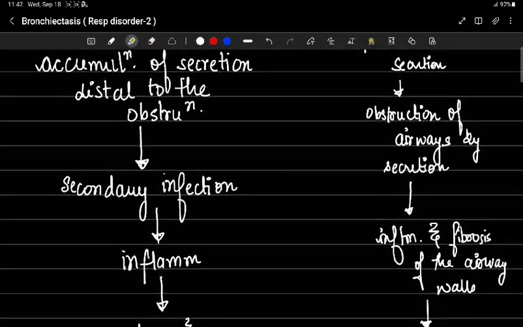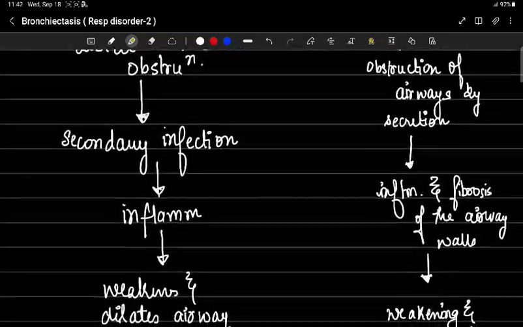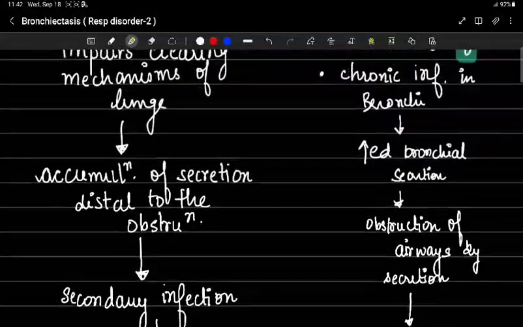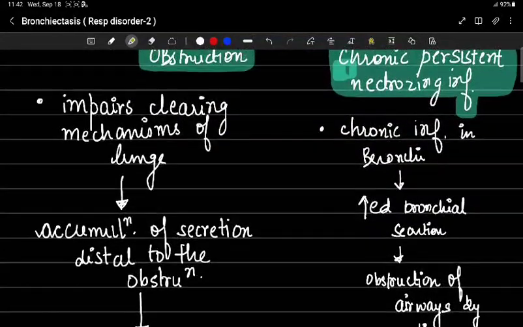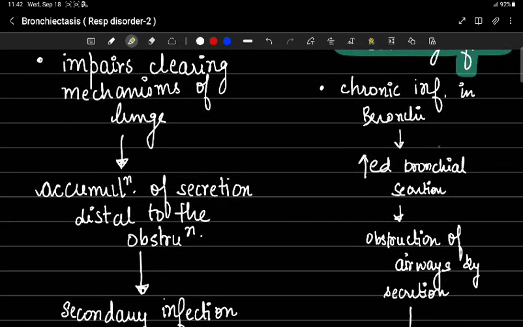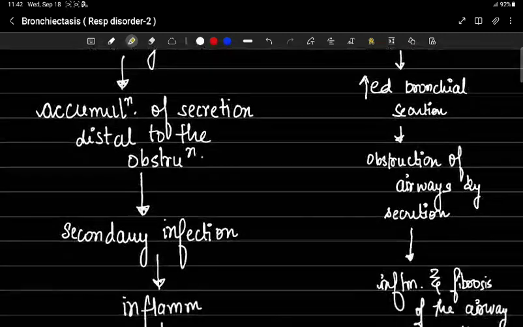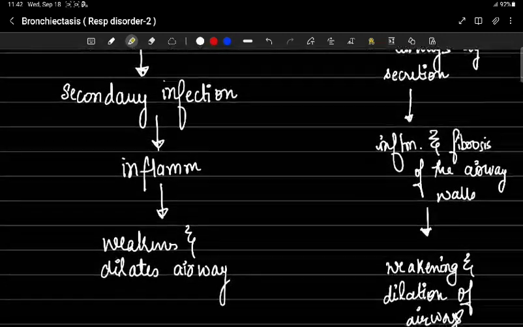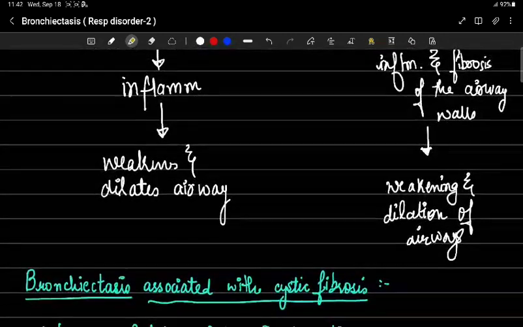Secondary infection, inflammation, weakening and dilatation of walls follow. Now comes the chronic persistent necrotizing infection: chronic infection in the bronchioles, increased bronchial secretions, obstruction of airways by secretions, inflammation and fibrosis of the airway wall, and weakening and dilatation of airway walls.